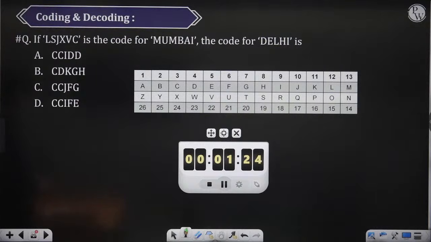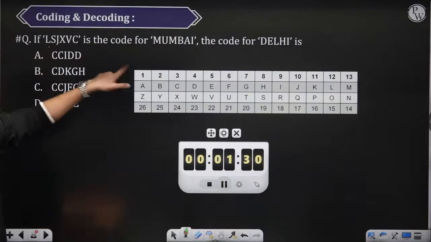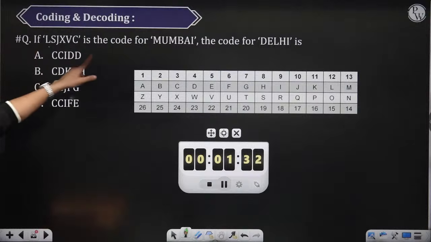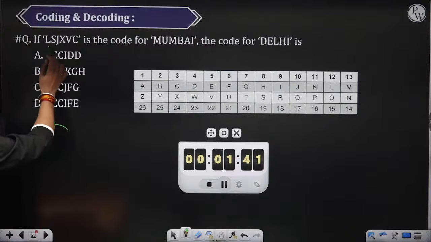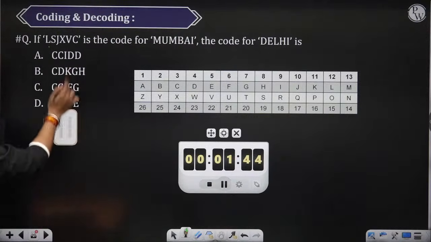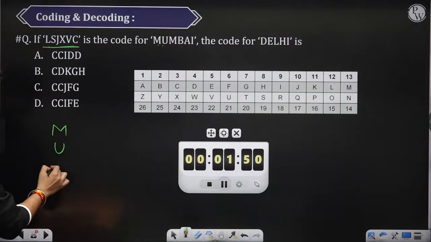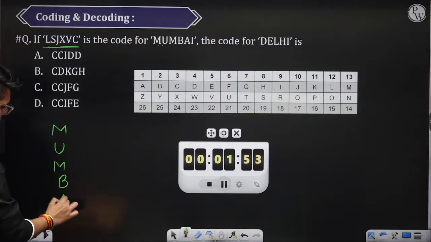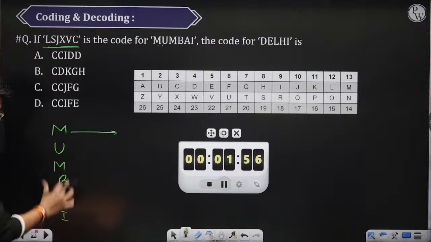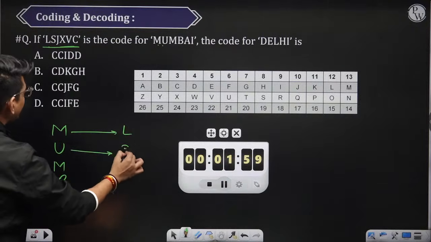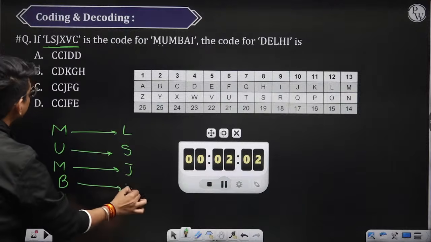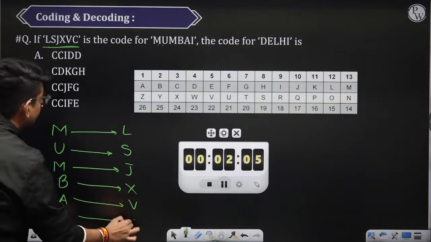Piku Saha is saying +1, +2, +3. Check again. So you are saying L plus 1 is M. ठीक है, फिर S plus 2 is U. ठीक है, right? So what we need to check is how is LS, this is the code for this. So we have to do M, U, M, B, A, I. The code for Mumbai is L, S, J, X, V and C.